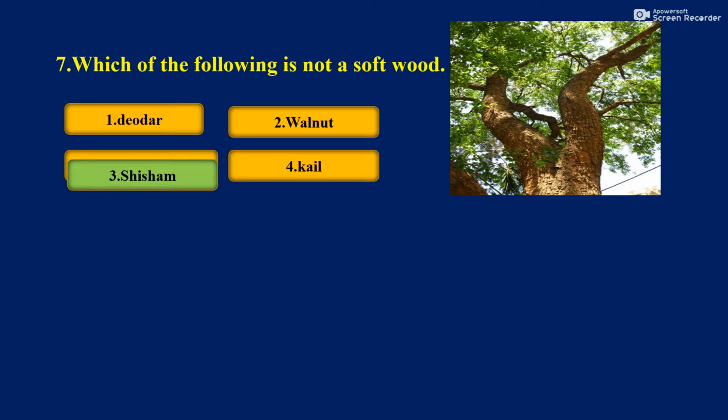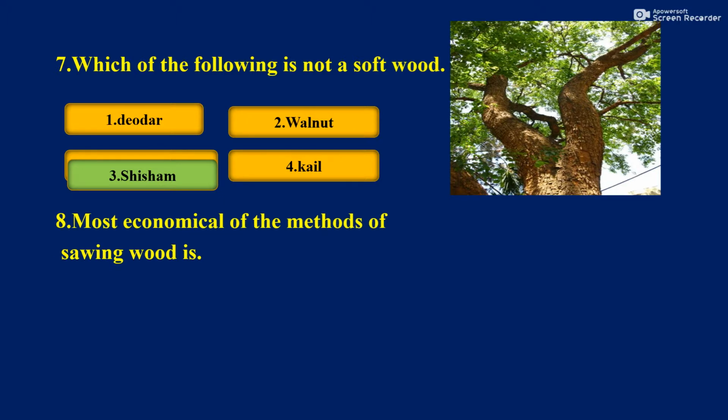When you are particularly doing the MCQs, if you don't know the proper answer correctly, first take out the answers which you know. Like in the previous MCQ, we know that deodar is not a hardwood. So take that out among these, then go for the classification, think about it. You know that shisham is the hardwood. Like that, eliminate each and every option, then come to the final answer when you don't know the answers.